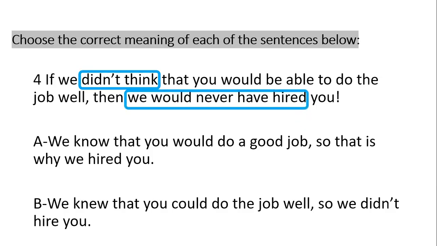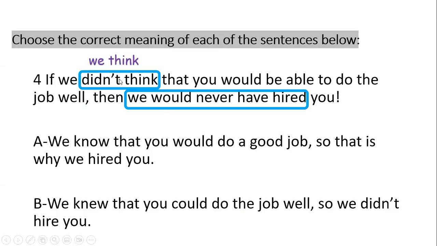Okay. And here, we would never have hired you. I have a modal verb, would, and I have as an auxiliary or a helping verb, and then it's followed by a past participle. So this means I'm talking about the past, a mixture between the present and the past, right?